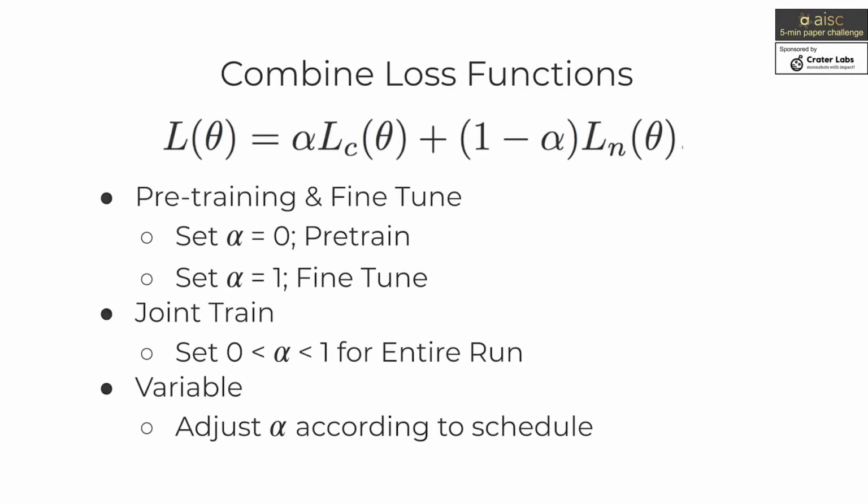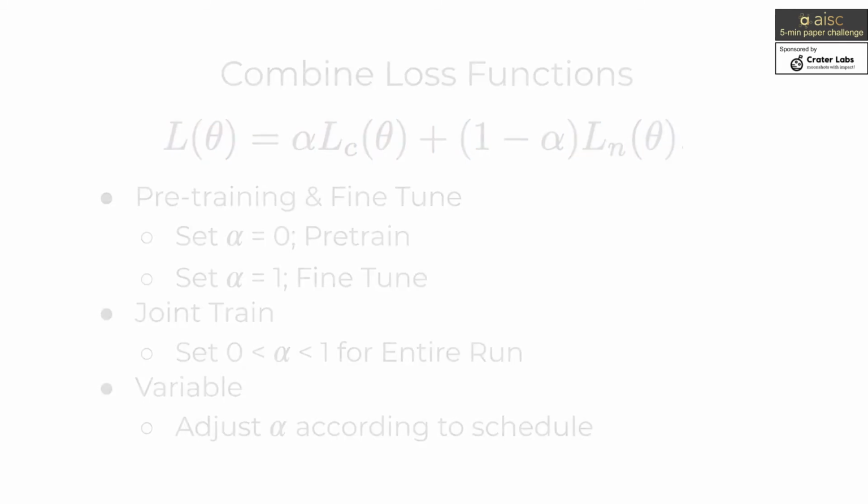Now you have to decide on how to combine the loss functions. For example, you can pre-train your model on the non-clustering loss, and then fine-tune the model in a separate step by only considering the clustering loss. Or you may choose to joint train by choosing some other alpha, or you can vary alpha according to a schedule. So the main takeaways of the paper are as follows.